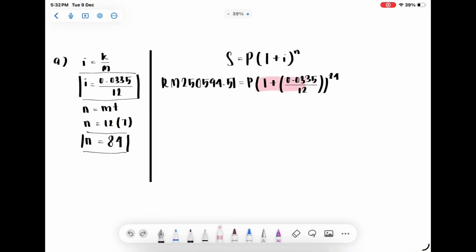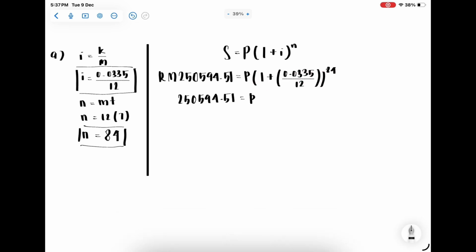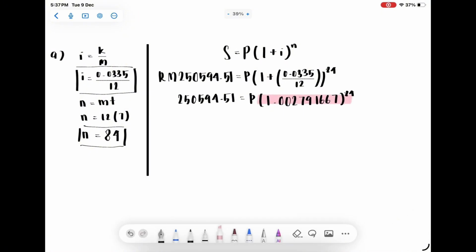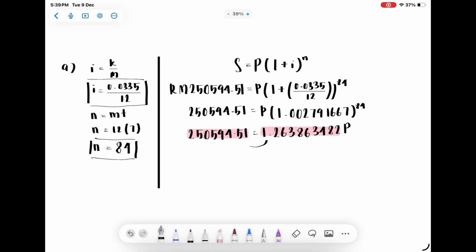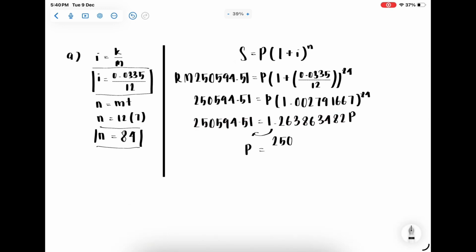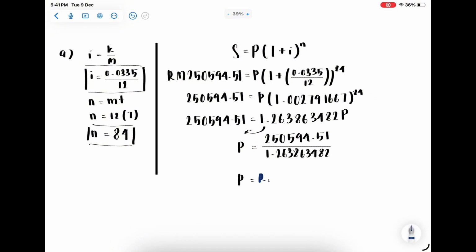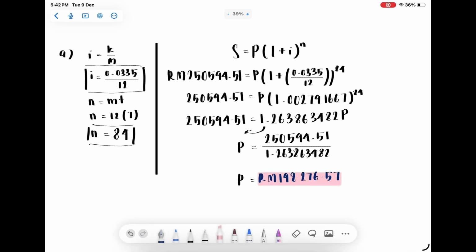Now, we're going to solve the right-hand side part. We will get P open bracket 1.00279167 close bracket to the power of 84. We continue by solving the right-hand side part and transferring it to the left-hand side. Now, to find P, we will divide 250,594.51 by 1.263863482, and our final answer will be RM 198,276.57.